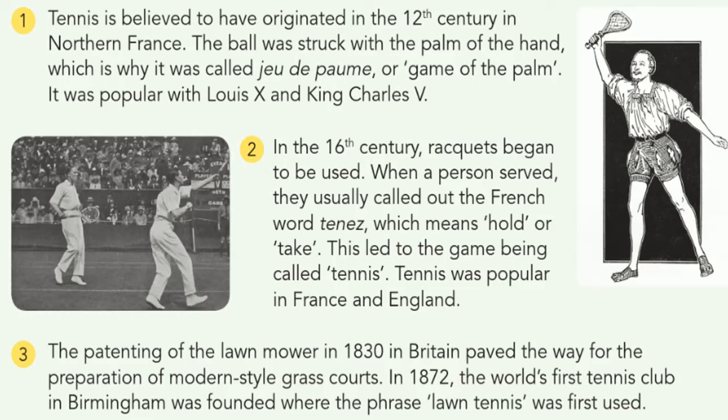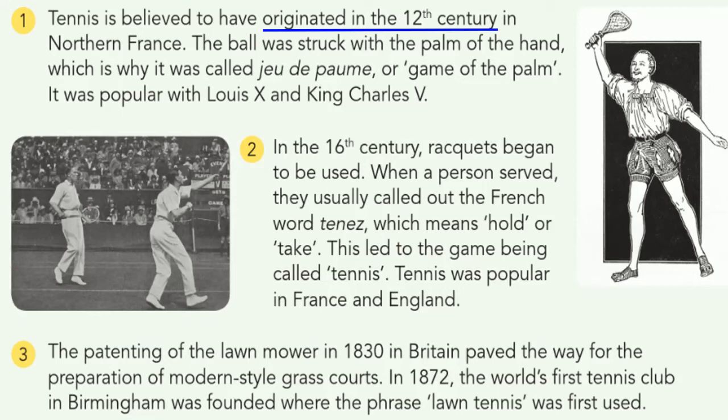The patenting of the lawn mower in 1830 in Britain paved the way for the preparation of modern-style grass courts. There are 4 different types of courts that can be used to play tennis. I will note it down later. In our modern days, we use only the grass courts, made possible by the patenting of the lawn mower in 1830. In 1872, the world's first tennis club was founded in Birmingham. In this place they use the lawn.